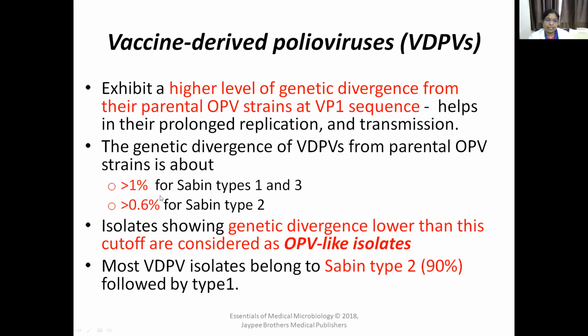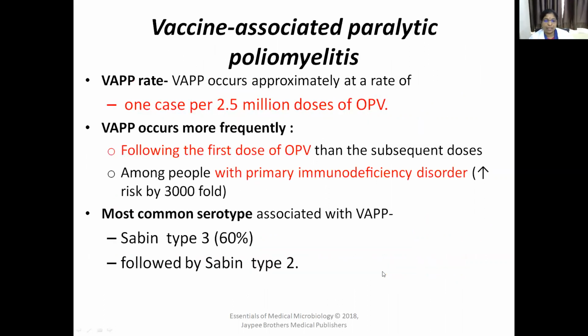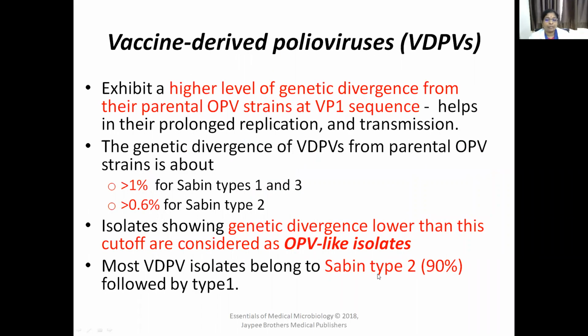How much is the genetic divergence? More than 1% for Sabin type 1 and 3 and more than 0.6% for Sabin type 2. The isolates showing genetic divergence lower than this are called OPV-like isolates. If the genetic divergence is very less, that is less than 1%, they are again called OPV-like isolates. The VDPV isolates belong more to Sabin type 2, whereas VAPP isolates belong to Sabin type 3. The serotype associated with VAPP is Sabin type 3, whereas the serotype associated with VDPV is Sabin type 2.